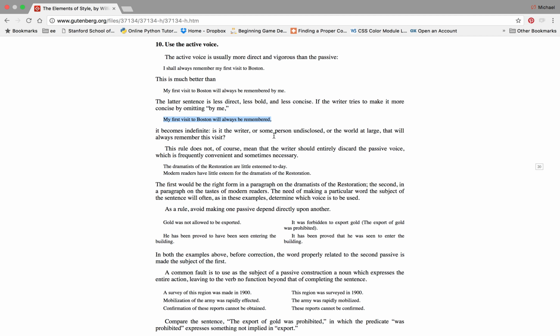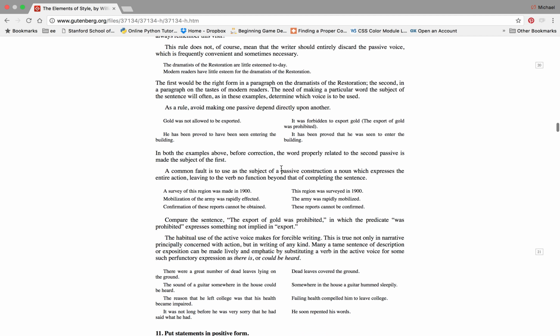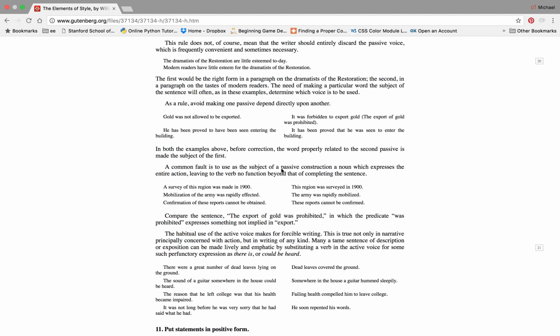By whom? It becomes indefinite. Who will remember it? This rule does not, of course, mean that the writer should entirely discard the passive voice, which is frequently convenient and sometimes necessary. The dramatists of the Restoration are little esteemed today. Modern readers have little esteem for the dramatists of the Restoration.